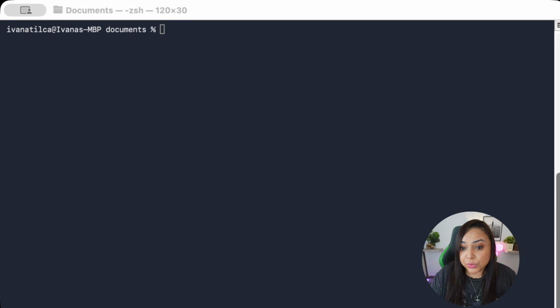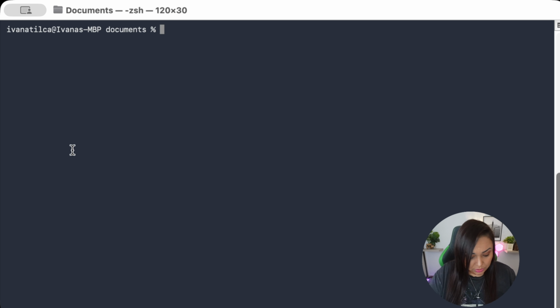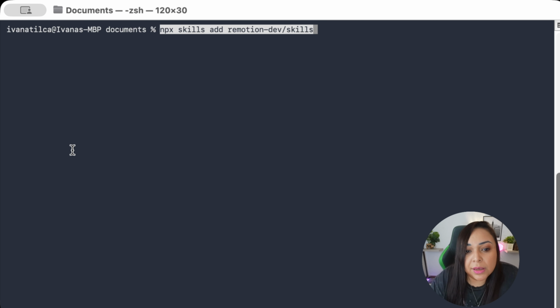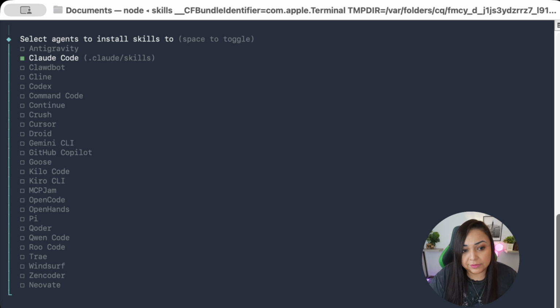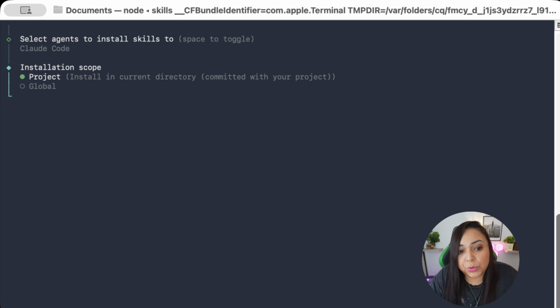Okay, great. So now we are going to install the skills for Remotion. Basically, we are going to execute a command line that is going to grab the skills from our Remotion repository. So let's go ahead and just execute npx skills remotion-dev/skills. The first thing that's going to come up in here is that it's going to ask us if we want to install it for all agents, but we actually want to just install it for Claude, which is the demo that we are going to be doing today.